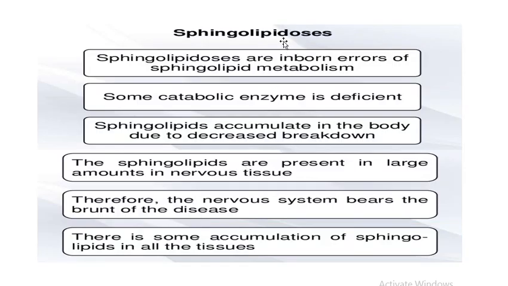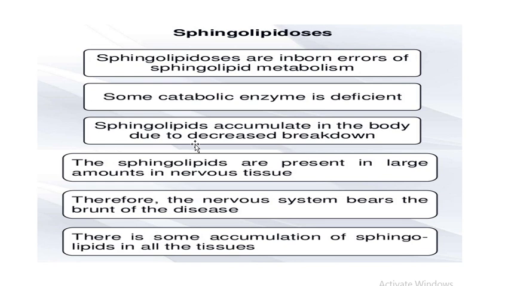Then sphingolipidoses are the group of diseases which are produced when the degradation of sphingolipids is impaired. The sphingolipidoses are inborn errors of sphingolipid metabolism. Some catabolic enzymes are deficient, which results in these diseases.